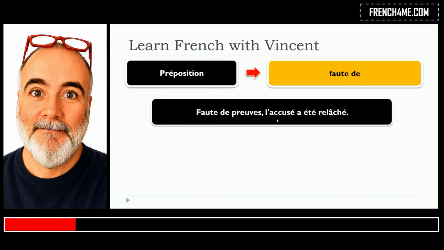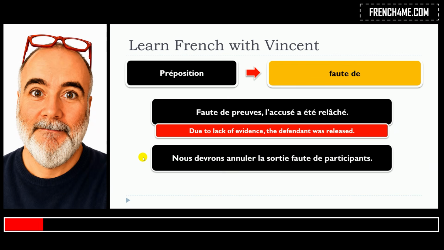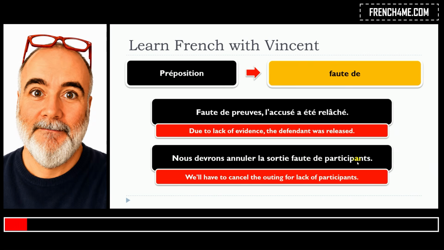Faute de preuve, l'accusé a été relâché. Nous devrons annuler la sortie faute de participants.